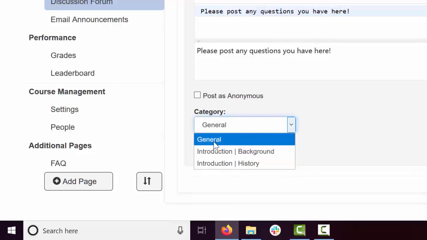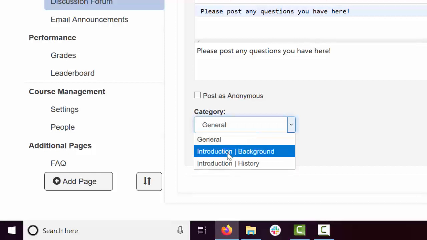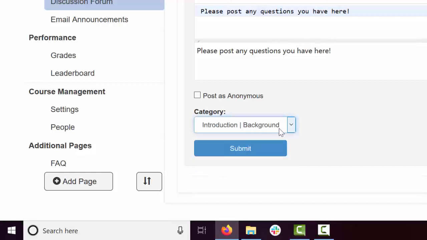We also have a category called General, which is a default category, which is essentially used in case this is a general post, does not belong to any specific section or chapter. This post, let me just post by selecting Introduction and Background. And I'm going to click on Submit.